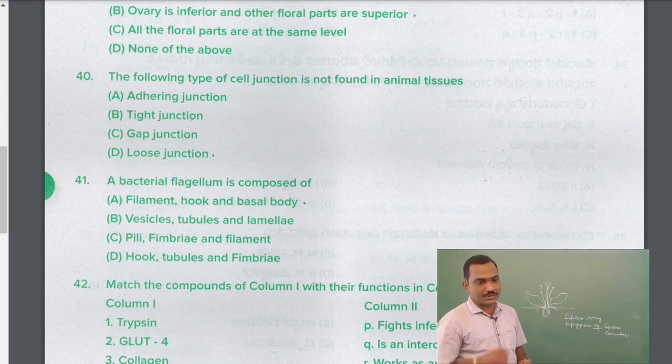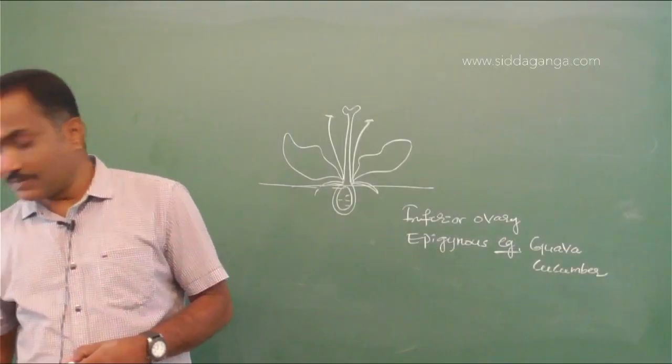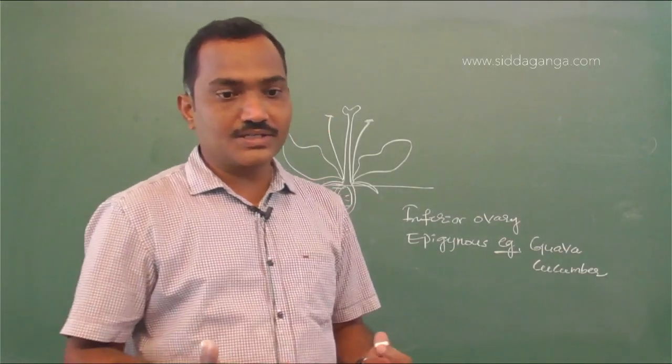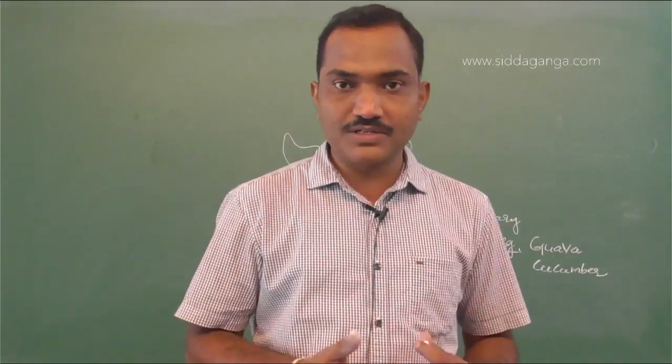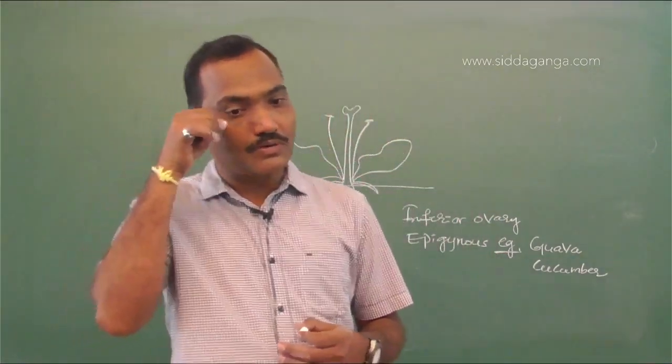Moving on to next question. Question number 40. Which of the following types of cell junctions is not found in animal tissue? So adhering junctions are found, tight junctions are found, gap junctions are found. Loose junction, there is no concept of loose junction. Simple question.